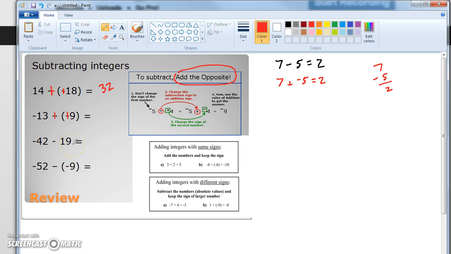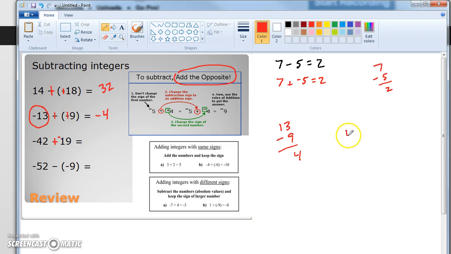So now we have different signs. So I'm going to go over here. I'm going to subtract 13 minus 9 because they're different signs. That's 4. My answer is 4. But because 13 is bigger than 9, or the absolute value is bigger, it's going to be negative 4. Okay? So let's try this one. So negative 42, and now I just have one sign here, so it's plus, okay, negative 19. I'm going to change that 19. I was subtracting a positive 19. Now I'm going to add a negative 19.